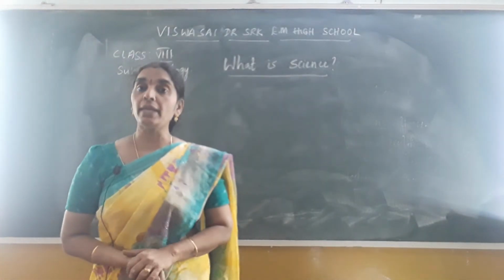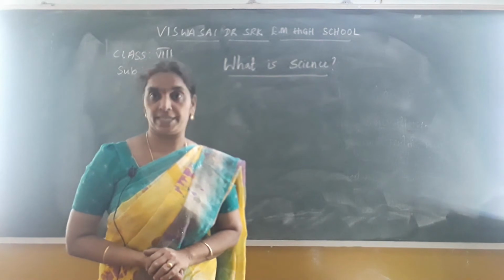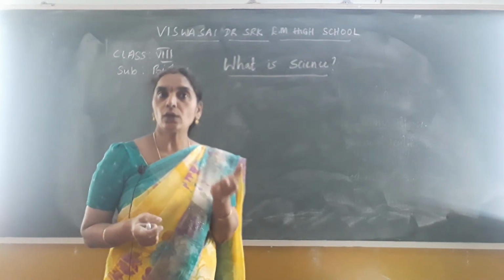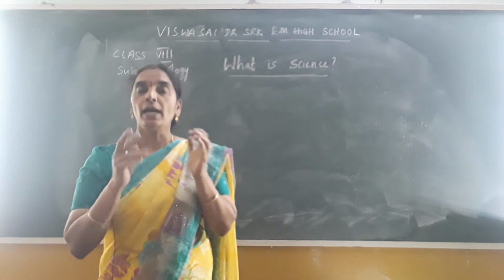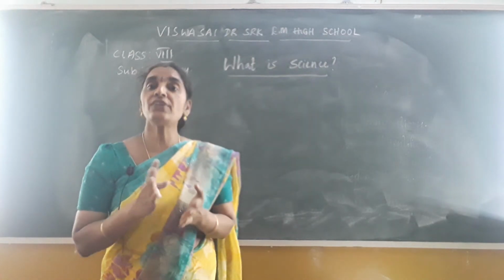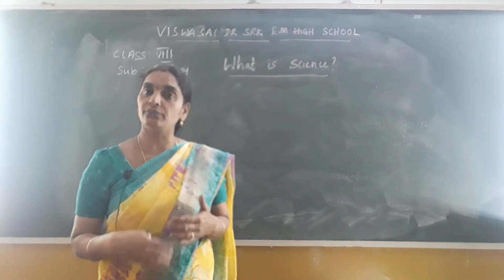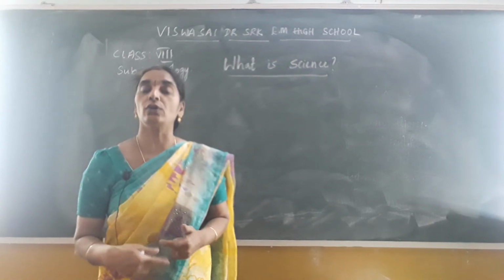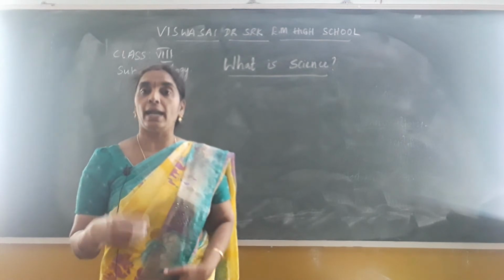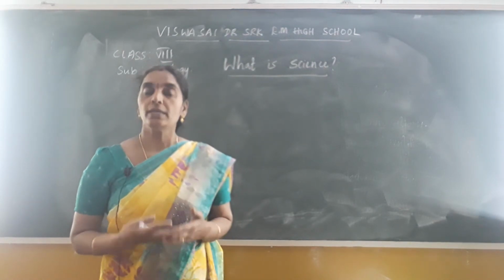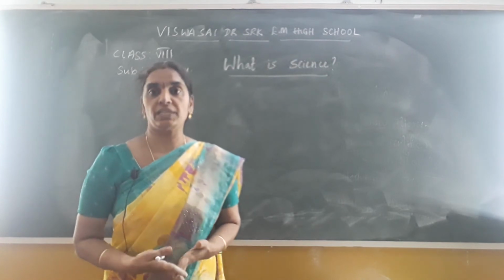Scientists always make and record the observations of nature, children. If they find that the old ideas are wrong, they try to formulate new ideas and put them in place of the older ones. Okay, so this is about the scientific method.